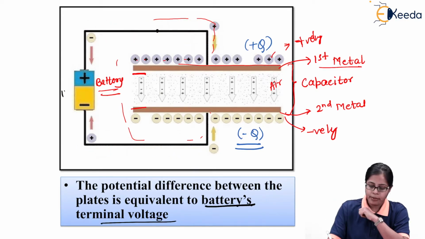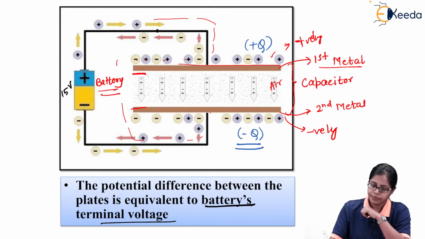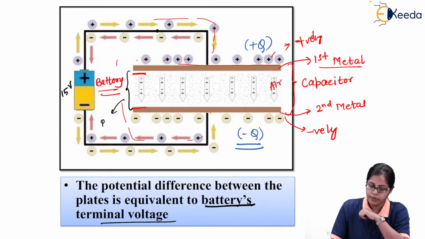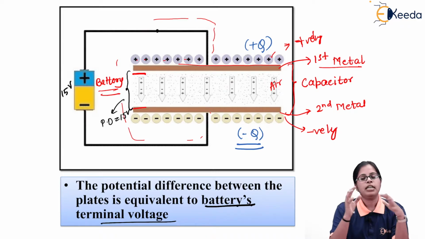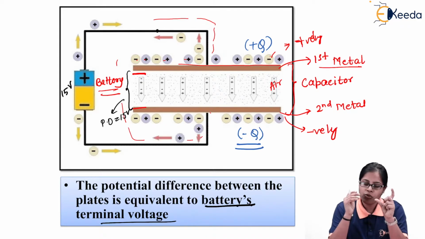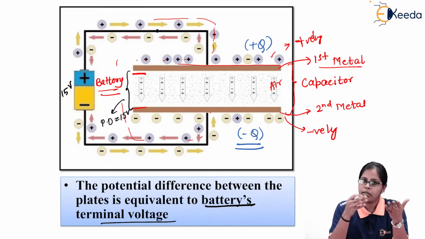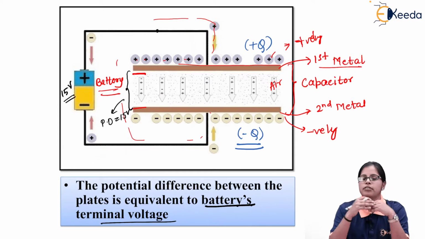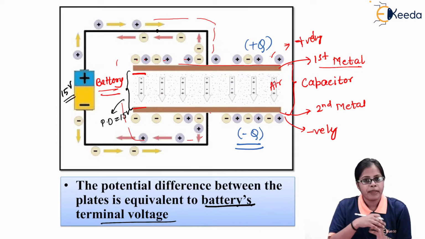Like if the battery's terminal voltage is 15 volt, the potential difference between the two plates is going to be 15 volt. So the potential difference between the two conducting plates of the capacitor is equal to the terminal battery voltage.